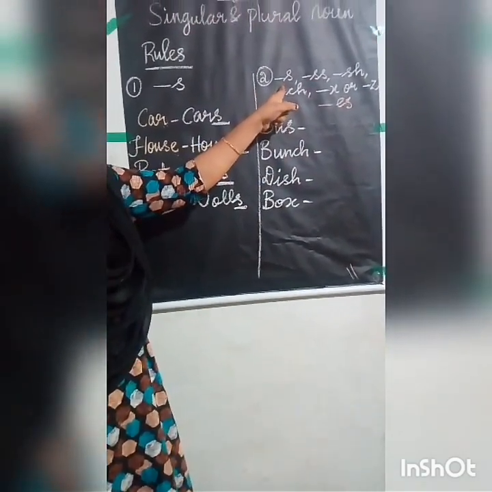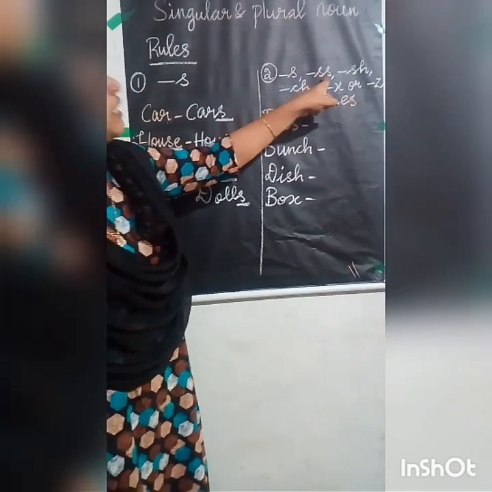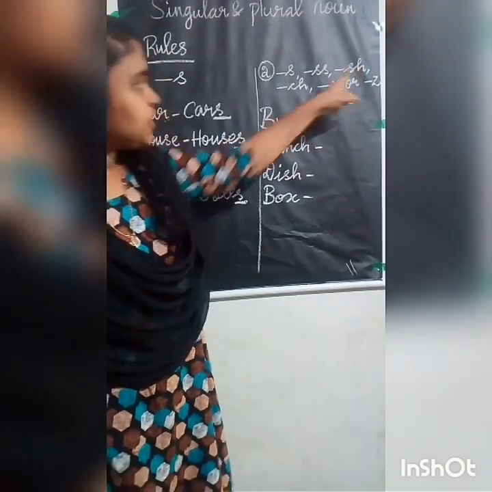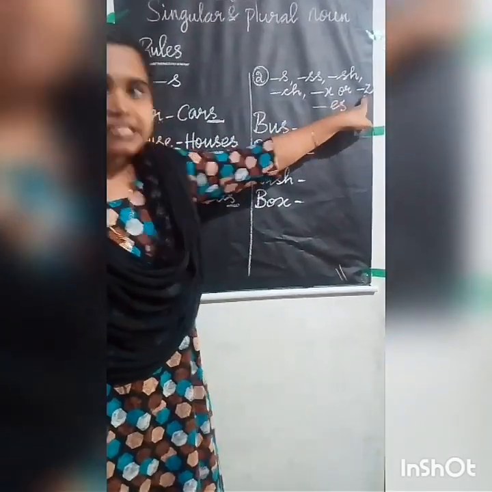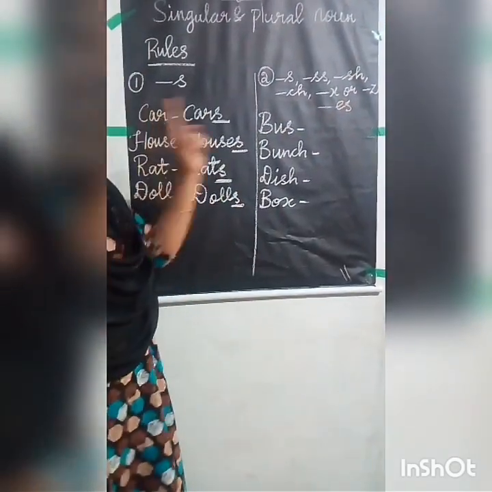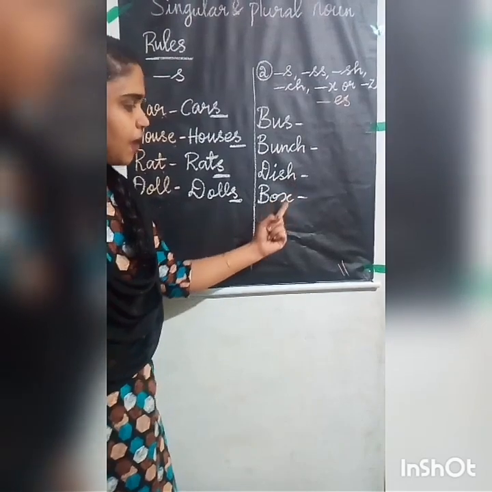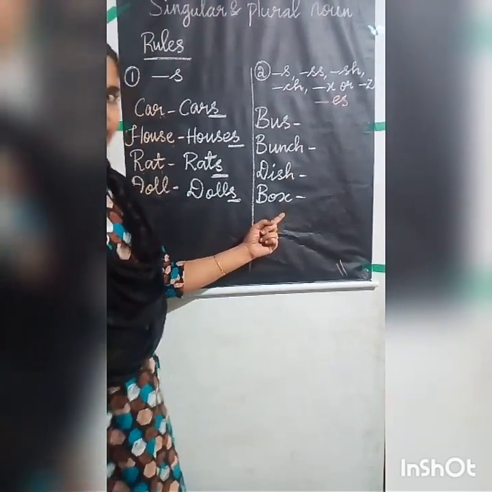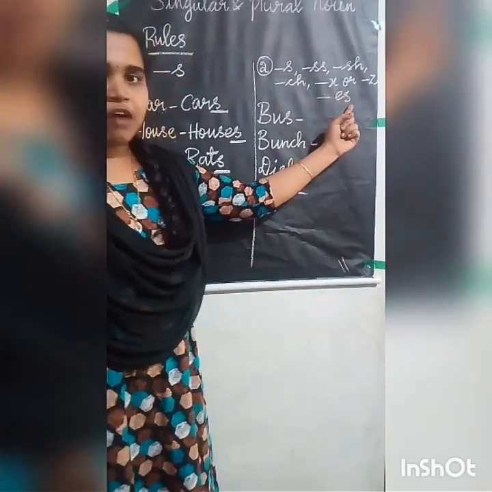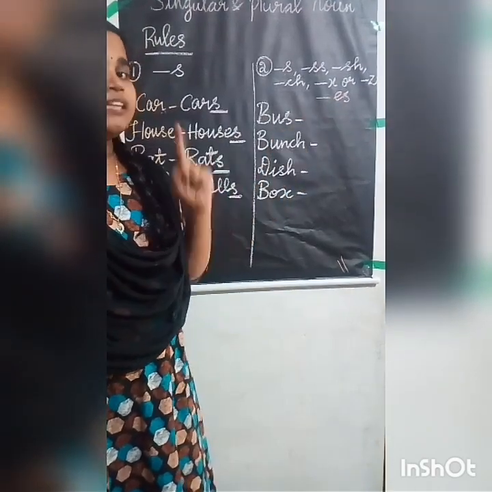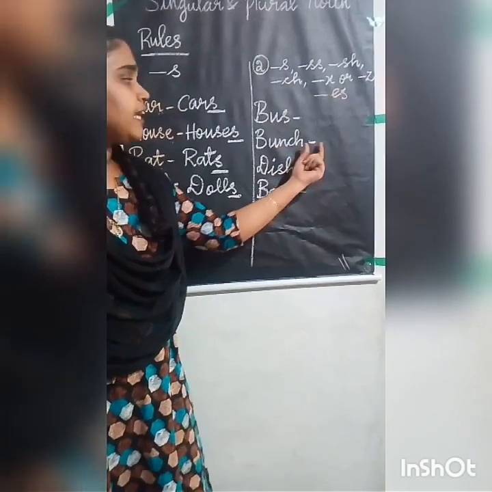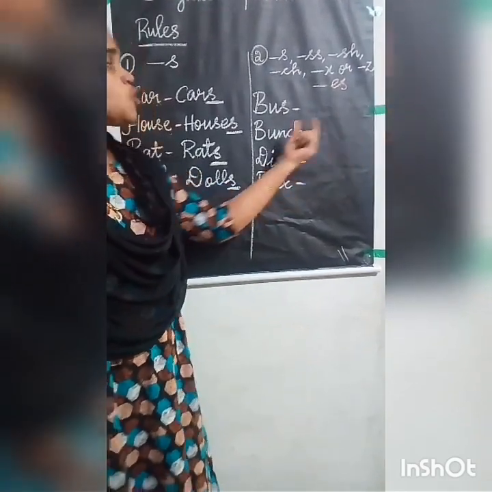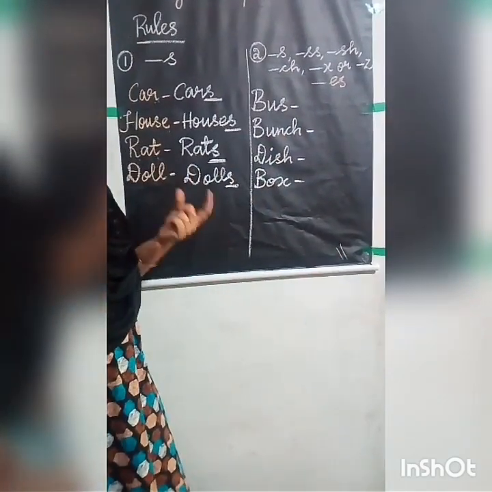When there is an s, ss, sh, ch, x or z at the end of the singular noun, you have to add es. Don't add s at the end. You have to add es at the end of the word to make it a plural noun.